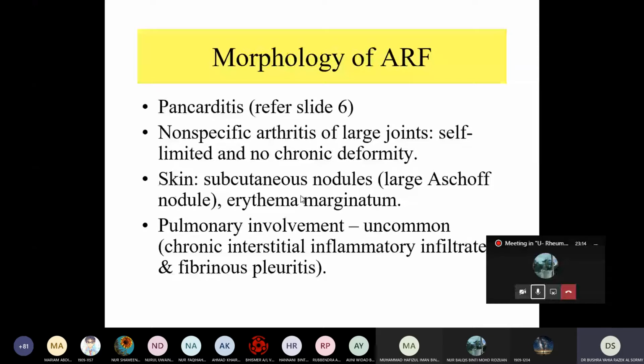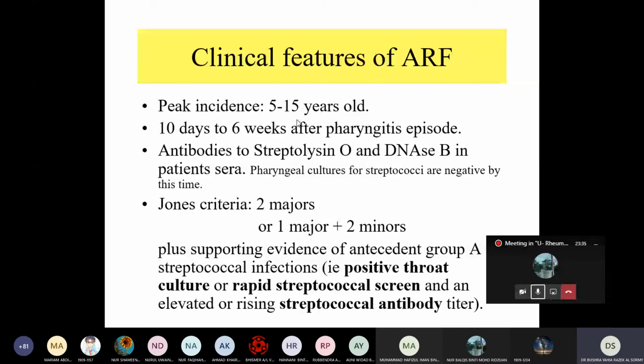Okay, so what is the clinical feature of acute rheumatic fever? The peak incidence is 5 to 15 years old, usually affecting children from 5 to 15 years. Usually it is 10 days to 6 weeks after pharyngitis.